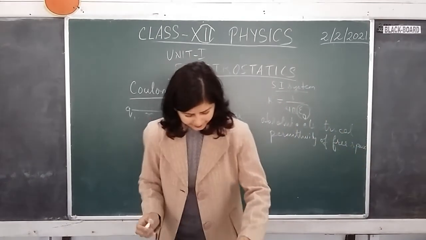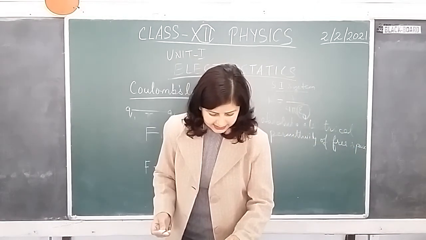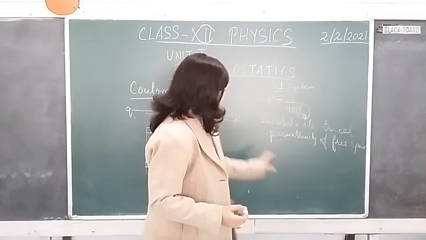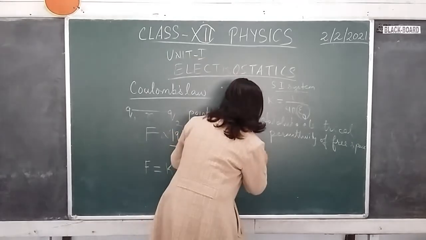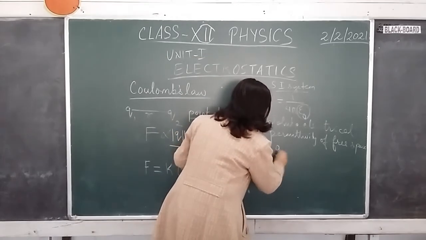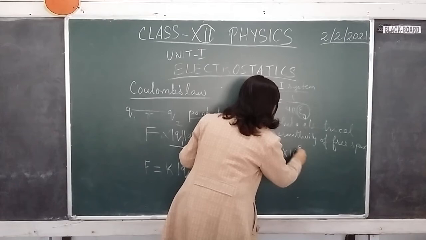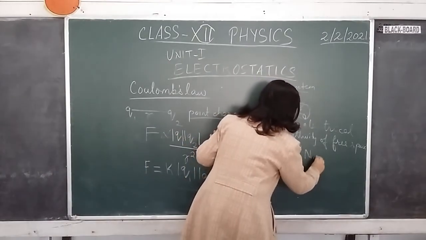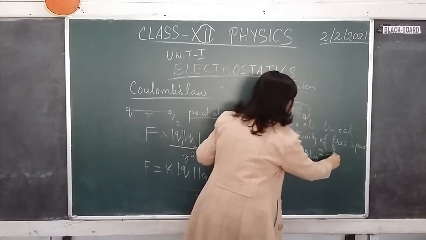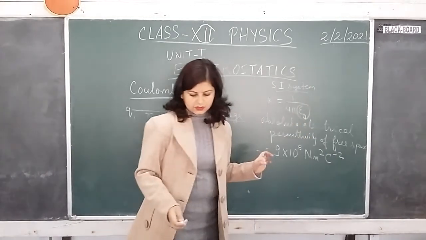Okay. Now in the SI system, if we take all these values into consideration, the value of K becomes equal to 9 into 10 to the power 9 newton meter square per coulomb square. Okay.